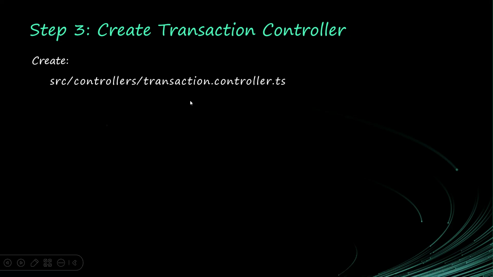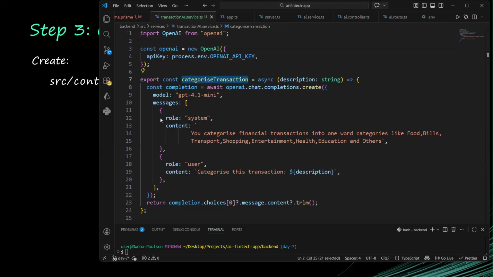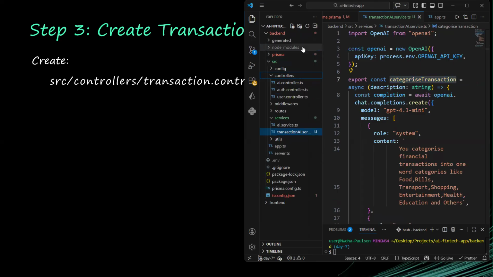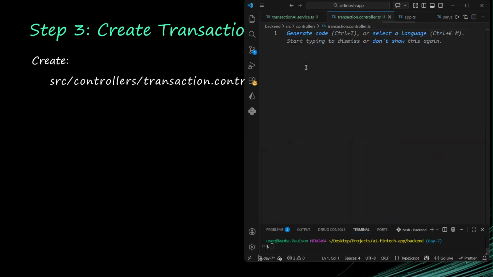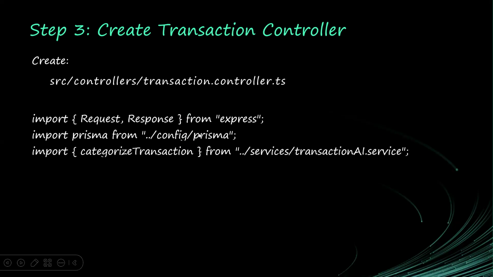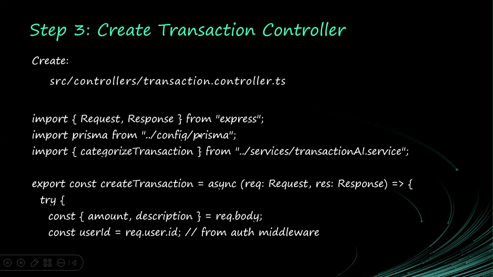So let us go and create the controller function, the function that will handle our logic when it comes to categorizing. Go to controllers, create a transaction.controller.ts file. I hit enter. Okay, so let me drop the code here. So we are going to get requests from, okay, this is the first set of the code.